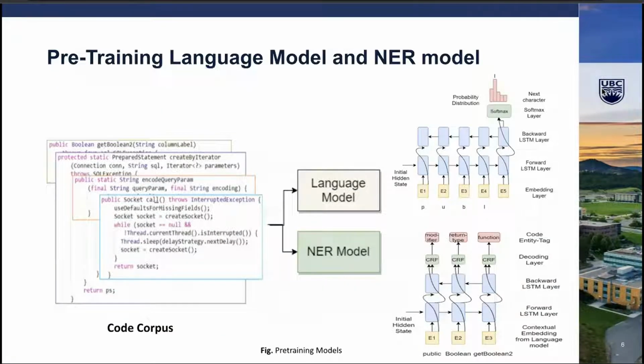Both the language model and the named entity recognition model are pre-trained on a large corpus of code. The language model is trained to predict the next character, which helps the model learn the distributional prior of the source code, thus the semantic relationship of the data. The NER model is trained to predict the syntactic type of code tokens, which is, in this case, whether a token is a return type, data type, or a function. Therefore, it learns the syntactic representation through token type labeling.